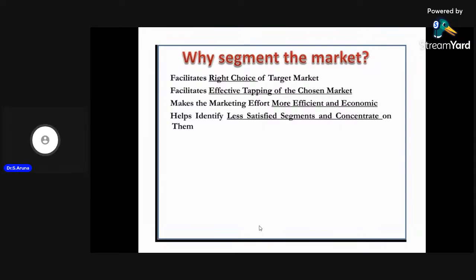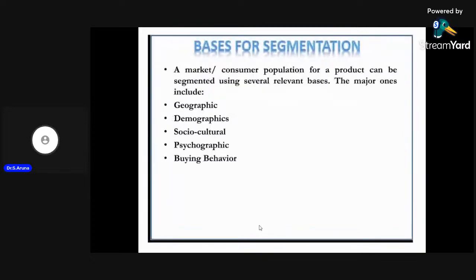Why is segmentation needed? Segmentation is essential only for tapping the needs of common taste, to choose the common taste or common preference of the customer. So the market will be divided into various aspects. We divide the segments into categories like geographic segmentation, demographic segmentation, socio-cultural segmentation, psychographic segmentation, and buyer's behavior segmentation. These are the five segments of the market, so we divide the market from these five angles.